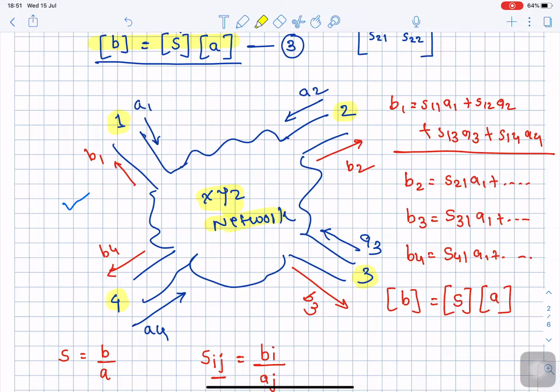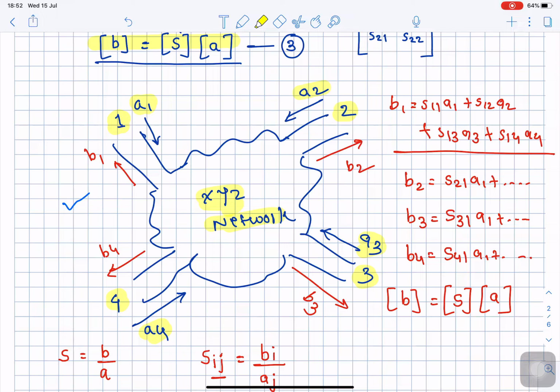Okay, so at each one of these ports we have the incident wave. The incident wave is indicated with a blue color over here. The incident wave is A1 at port 1. Similarly, the incident wave at port 2 is A2, at port 3 it is A3, and the incident wave at port 4 is A4.